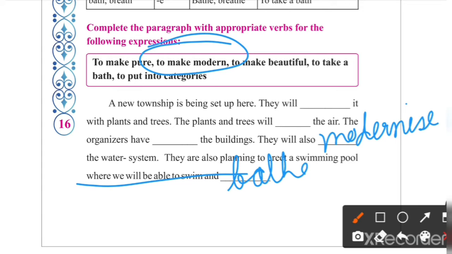Bathe. B-A-T-H-E. What is the word for that? To take a bath. Understood? So in this way you have to complete this exercise in the textbook with pencil.